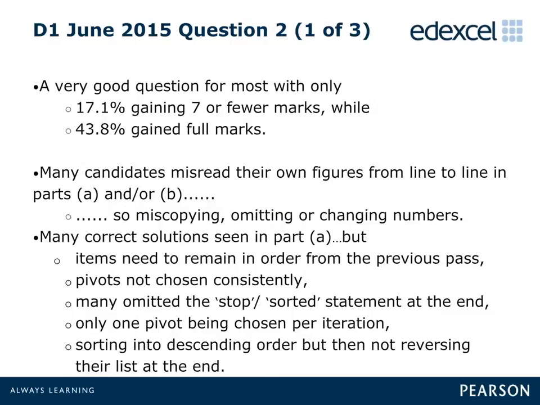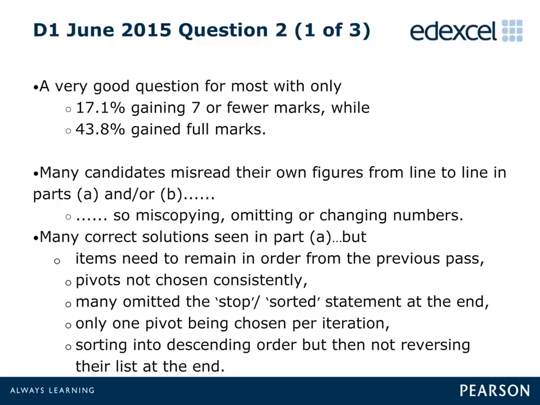Question 2, which incorporated the topics of quick and bubble sorts and binary search, provided a good spread of marks, and once again, the modal mark was full marks, gained by over two fifths of all candidates. The majority of candidates, when performing the quick sort in Part A, used middle right pivots and were able to carry out the sort correctly.